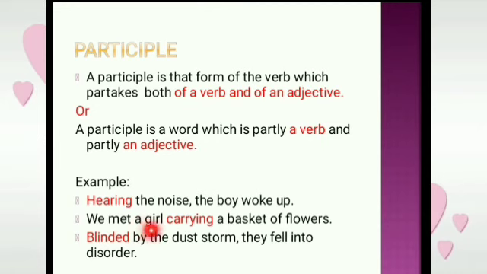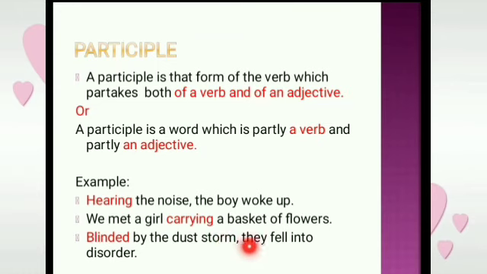We met a girl carrying a basket of flowers. Carrying is qualifying girl. Girl is a noun, and carrying is qualifying the noun and functioning as an adjective.